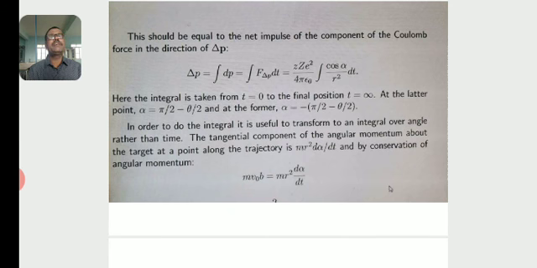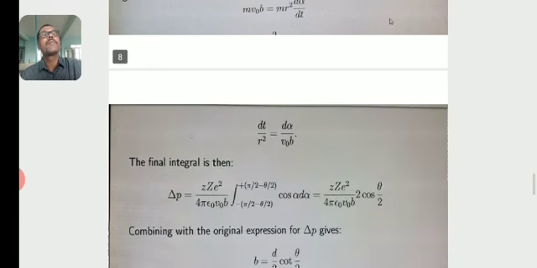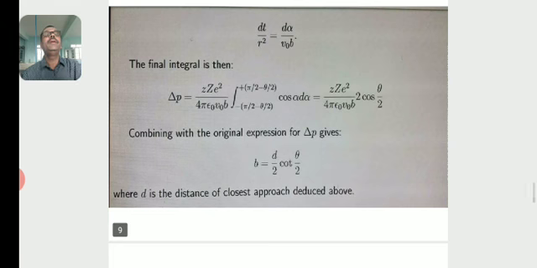The tangential component of the angular momentum about the target at a point along the trajectory is mr² dα/dt, and by conservation of angular momentum, mv₀b is equal to mr² dα/dt. So just you see the formula: dt/r² is equal to dα/v₀b.